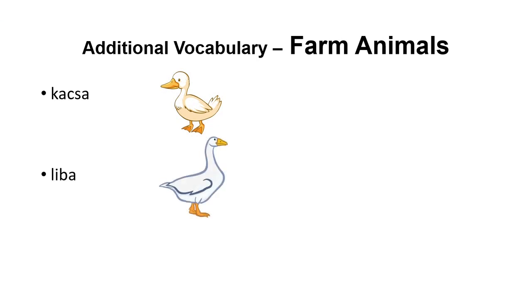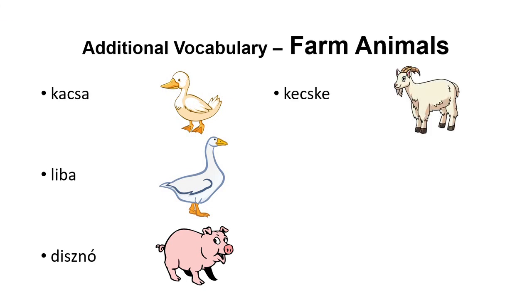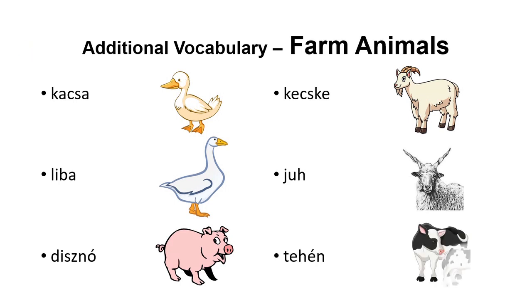For additional vocab, this time we're going to look at farm animals. Kacsa is a duck. Liba is a goose. Disznó, a pig. Kecske, a goat. Juh is one of the many words for a sheep. This is the Hungarian version of the sheep with the curly horns. And tehén, which we've met before, is a cow.